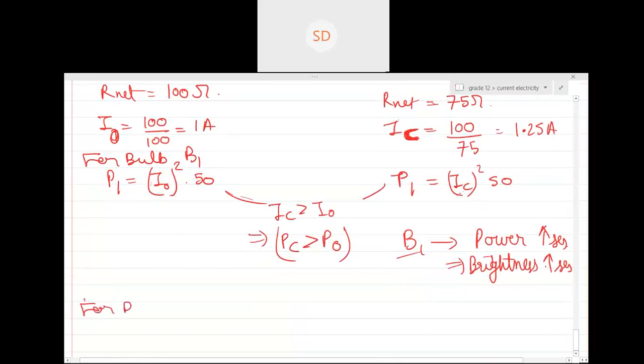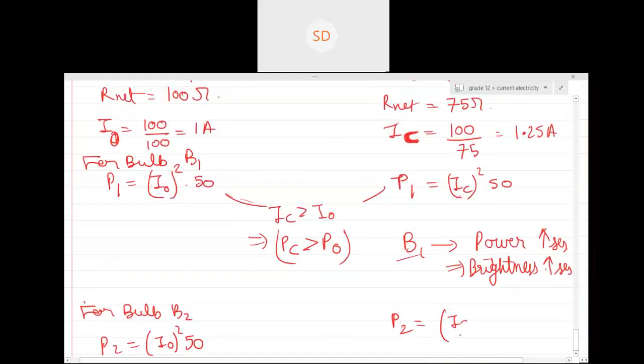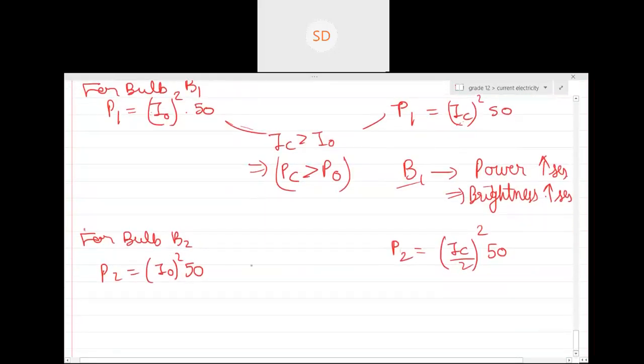Now after that, the same thing you'll do for B2. For bulb B2, what is the current? Can you see I naught square into 50 was the same power there, and here P2 will be equal to, can you see the current through bulb B2 is how much? IC by 2. So IC divided by 2, whole square. So from the values of I naught and IC, are you getting my point, guys? This will be 0.75 whole square.